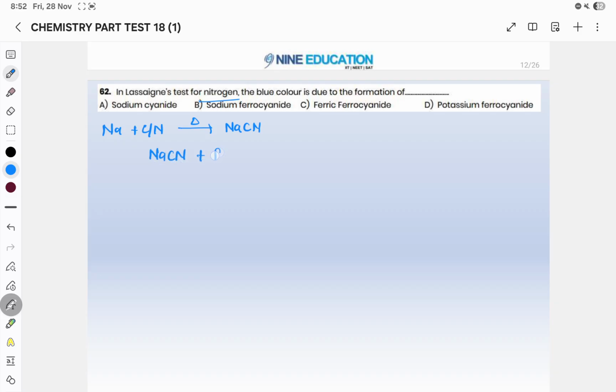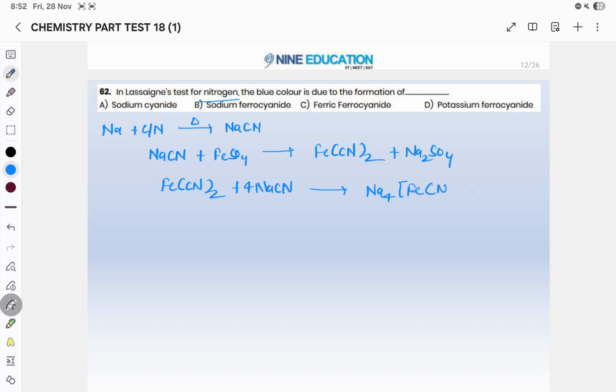NaCN will react with FeSO4, ferrous sulfate, and it will form Fe(CN)2 plus Na2SO4. Now Fe(CN)2 plus 4 NaCN will convert into Na4[Fe(CN)6], that is sodium ferrocyanide.